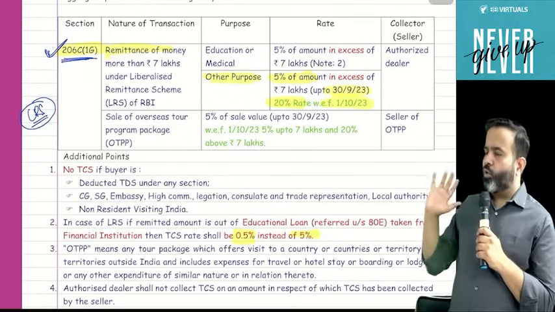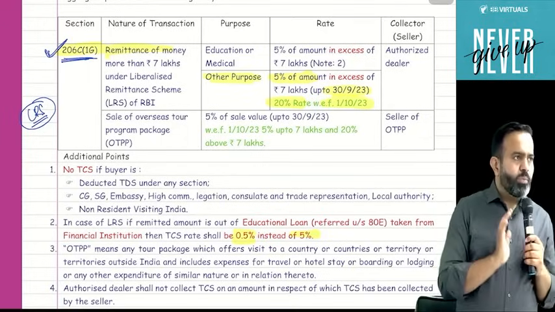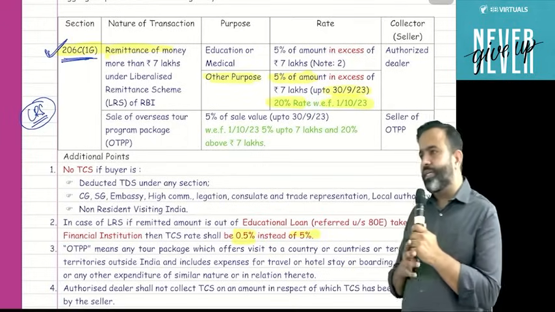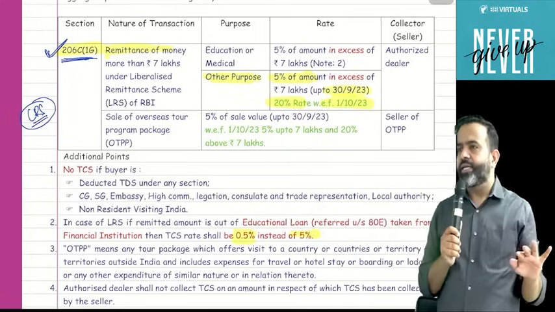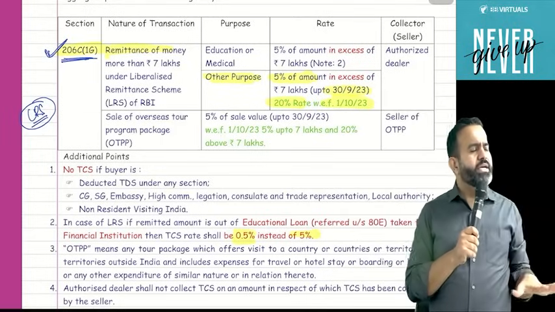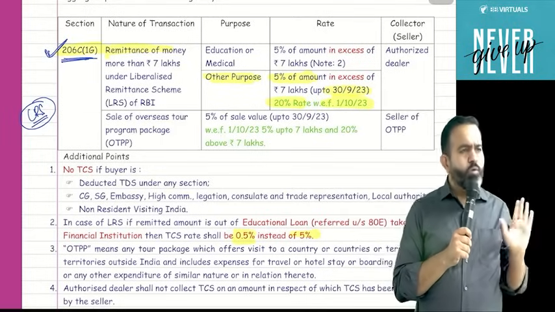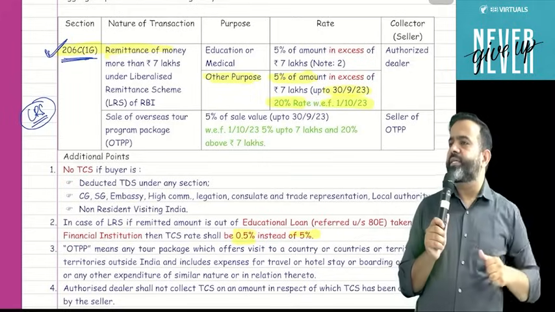So there is a change in case of OTPP also. And what is the change? If you purchase the package before 1st October 2023, then whatever the value of the package, the TCS rate was 5%.